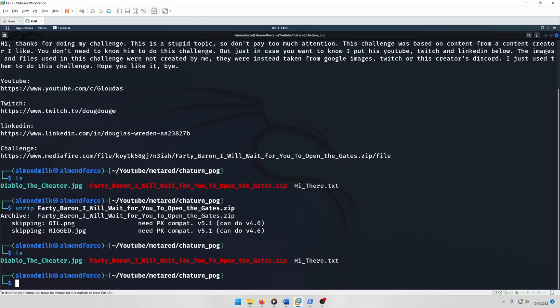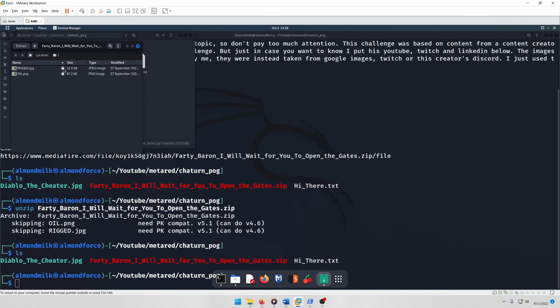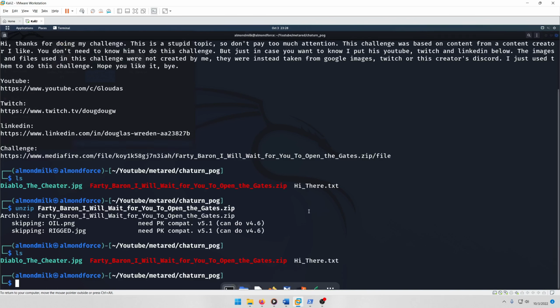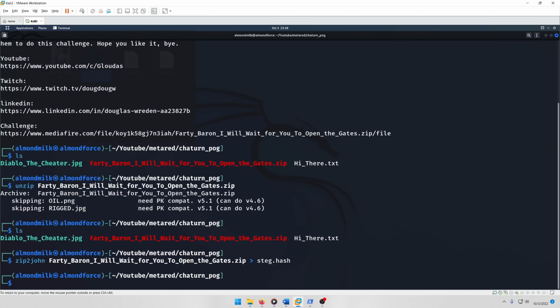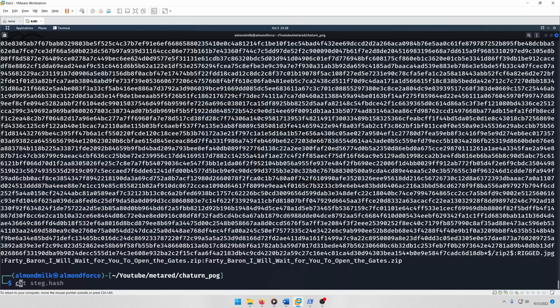It didn't unzip for some reason, and I think it's because it's probably password protected. Yep, you see the little lock icons in our archive manager. So we need to figure out what the password is. We can do that very easily with John the Ripper. So we're gonna do zip2john, and then we'll just call it steg.hash. And then we have that there. We can cat it out so you can see it.